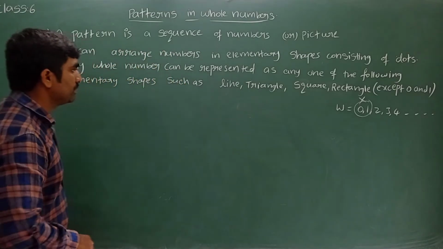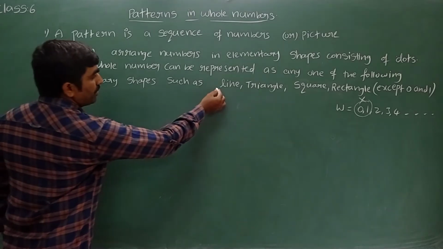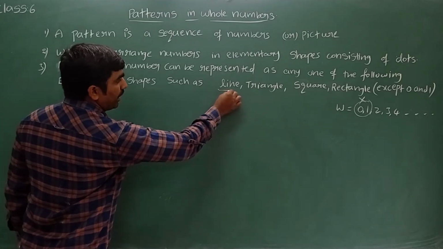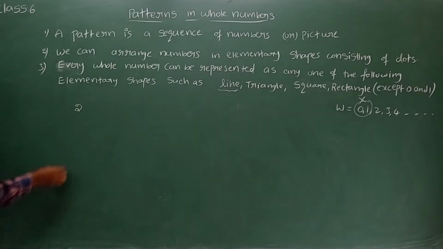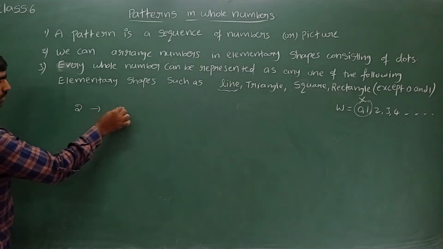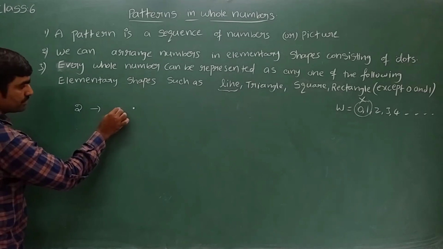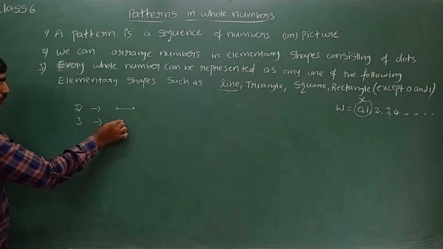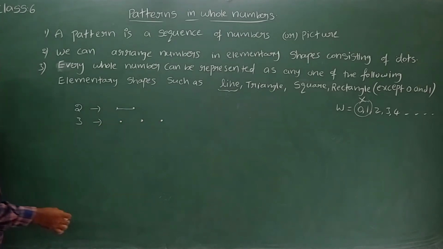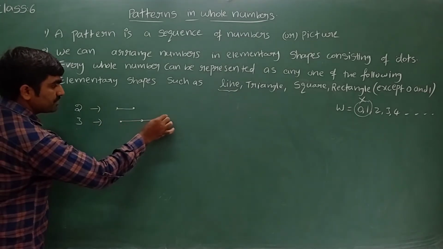Let's see now. First let me explain how we can arrange the numbers to get a line. Let me take 2 now. Yes, we can take 2 dots. By joining these, we can see a line. Let me take one more number, 3. 1, 2, 3. By joining these 3, we can see a line.